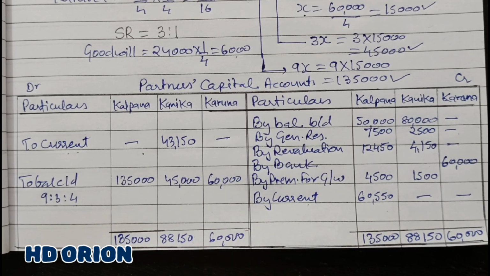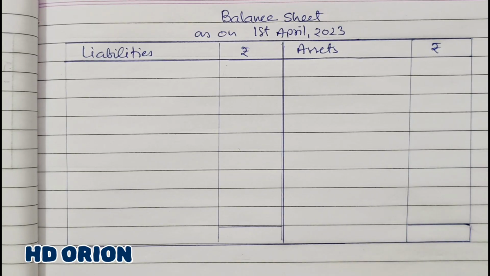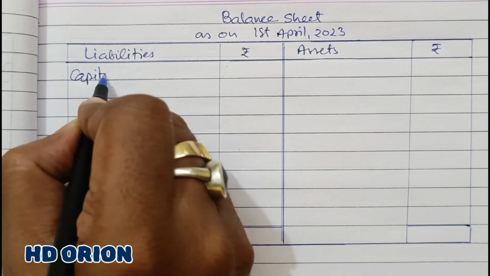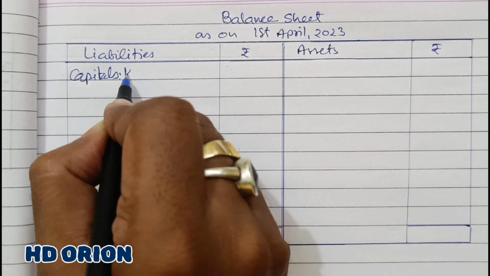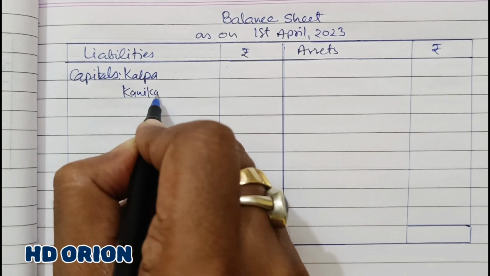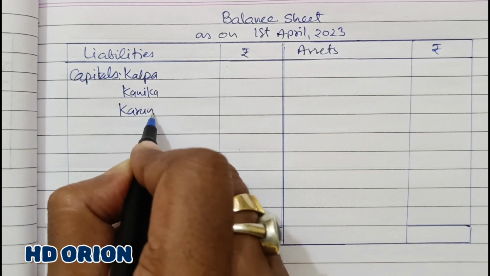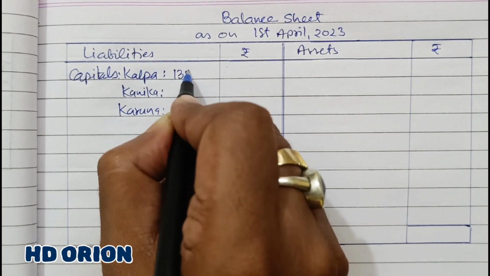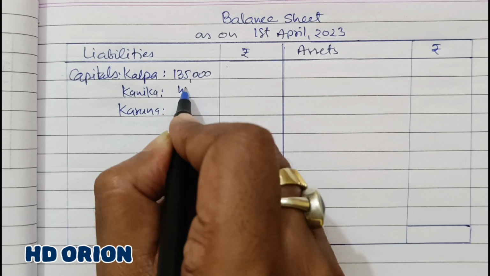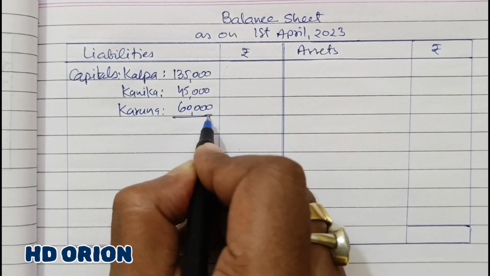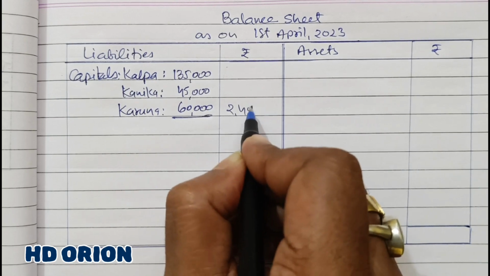Let us move on to balance sheet. Now balance sheet of the new firm. First we will write capitals of Kalpana, Kanika and Karuna. The closing capital balances 1,35,000, 45,000 and 60,000, which is in new profit sharing ratio, and total is rupees 2,40,000.